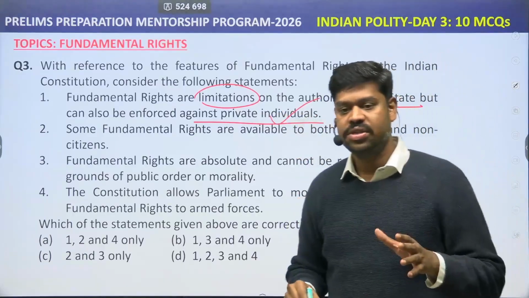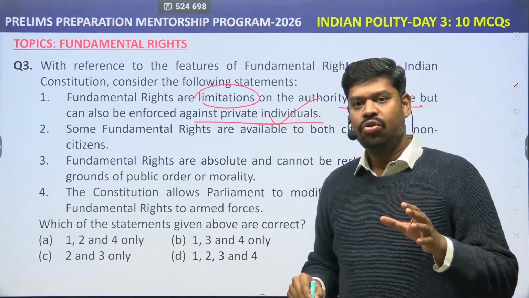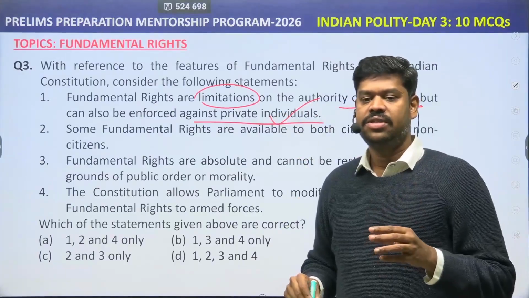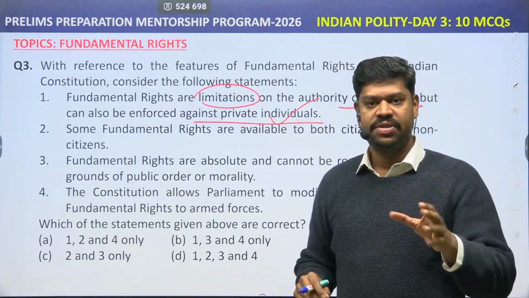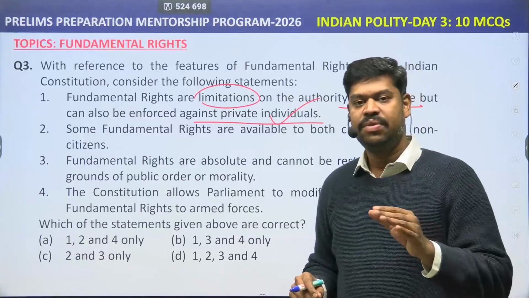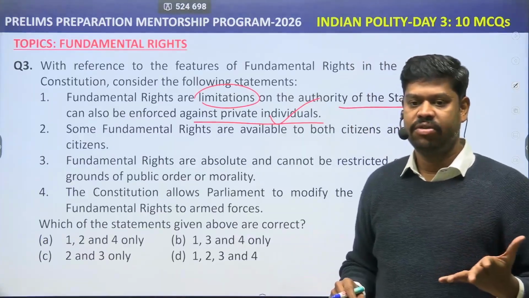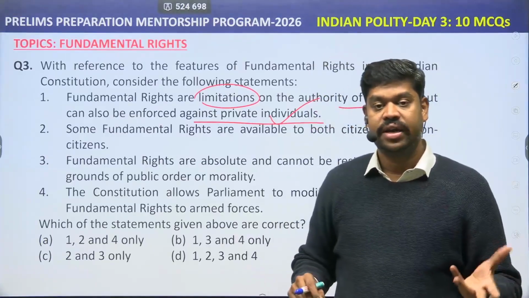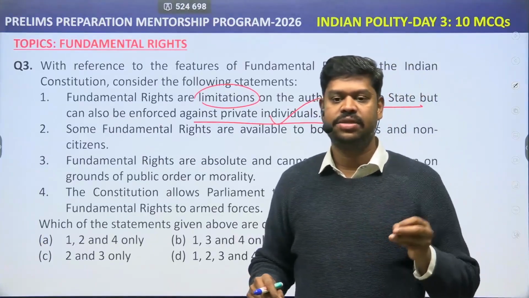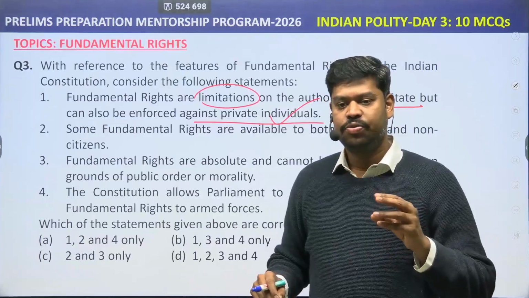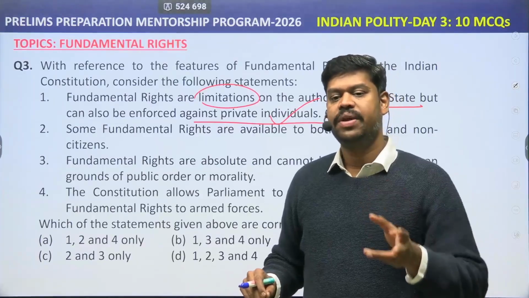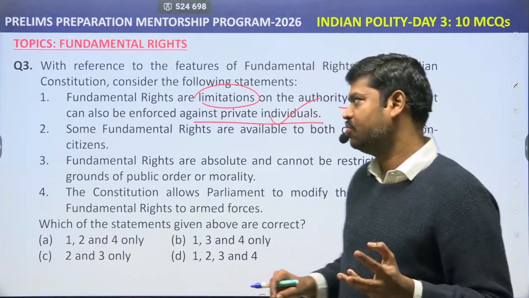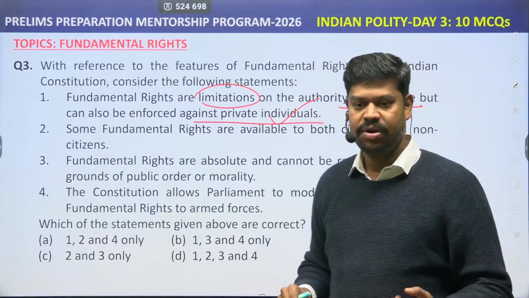Try to understand that though the very objective of the fundamental rights is to ensure the limitation upon the powers of the state, it is not that the fundamental rights cannot be enforced against a private individual. For example, untouchability against a private individual, right against exploitation, 23, 24 against a private individual. Even the Supreme Court has interpreted that Article 21 may be enforced against a private individual. So therefore, yes, this particular statement will be true.